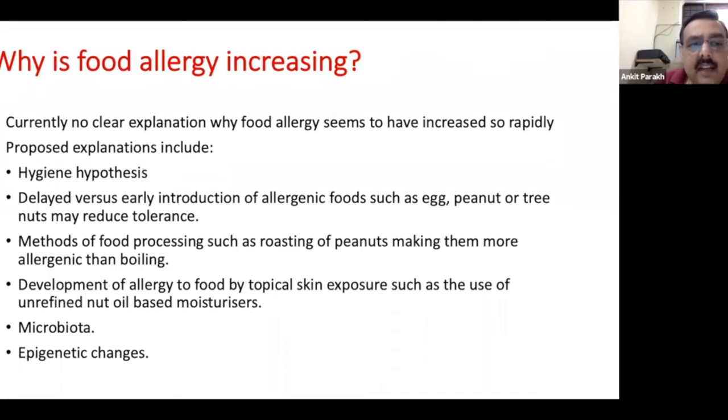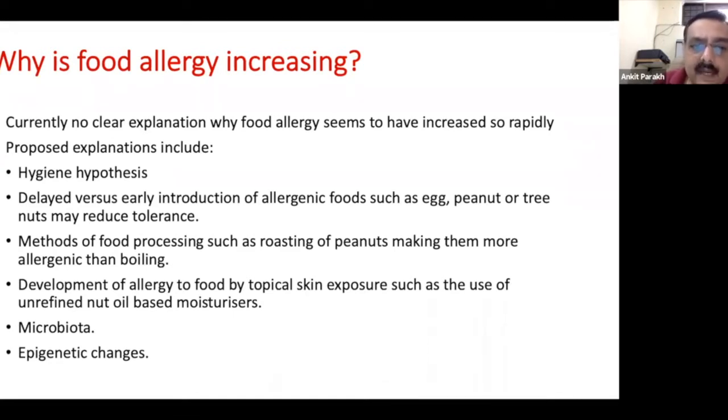There have been other reasons like delayed versus early introduction of allergic foods such as eggs, peanuts, and tree nuts. Now, just to understand this point better, why India does not have a lot of peanut allergy or tree nut allergy as compared to the Western world is because possibly in India and in some other countries, these nuts are introduced quite early.